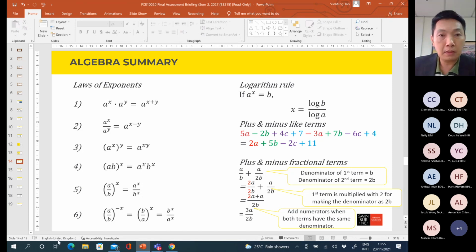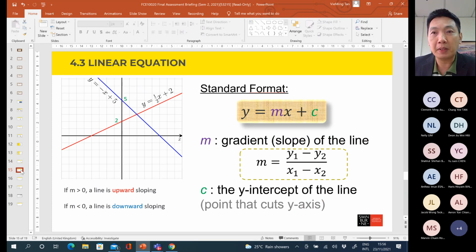Okay, all right, the next one. This one is important for your test 2, your online test 2 on Monday coming week. So the next chapter is linear equation.